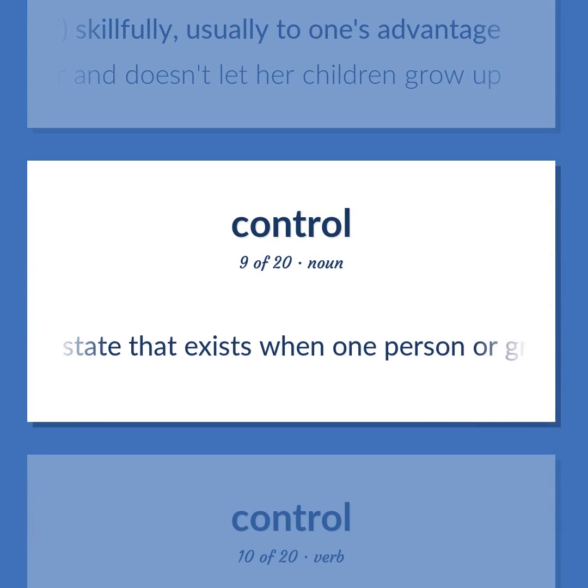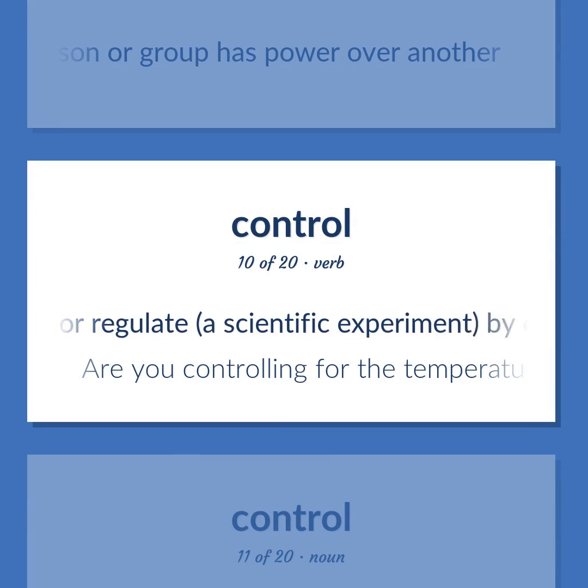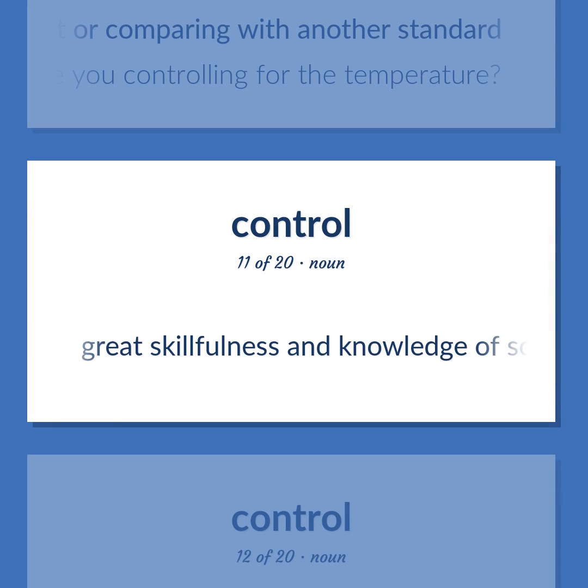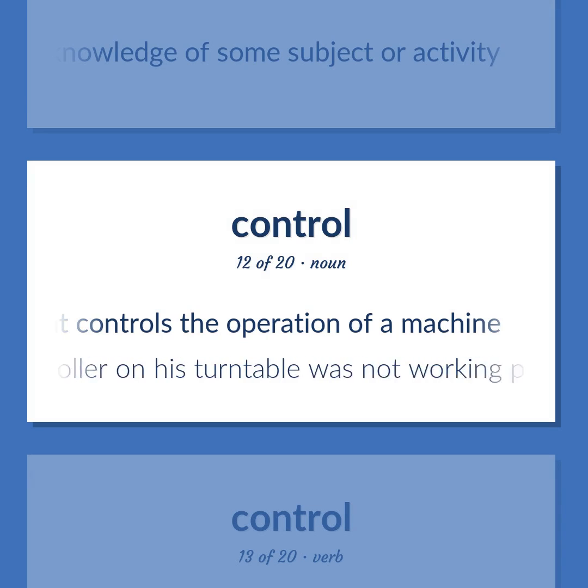The state that exists when one person or group has power over another. Check or regulate a scientific experiment by conducting a parallel experiment or comparing with another standard. Are you controlling for the temperature? Great skillfulness and knowledge of some subject or activity. A mechanism that controls the operation of a machine. The speed controller on his turntable was not working properly.